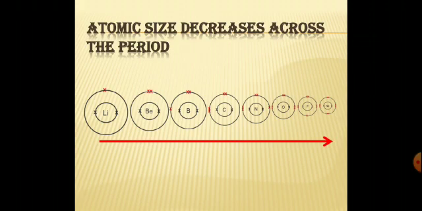Therefore, going from left to right in a period, as the number of protons increases, the nuclear charge also increases. This leads to greater nuclear force of attraction on the outermost shell. So the increased nuclear charge tends to pull the outermost electrons or outermost shell closer to itself. Because of this, the atomic size of an atom decreases. Here see the pictorial representation of atomic size across the period. This is true for all the periods in the periodic table.